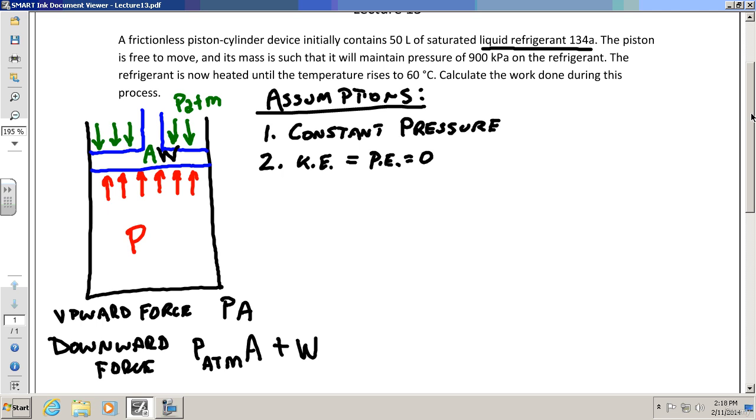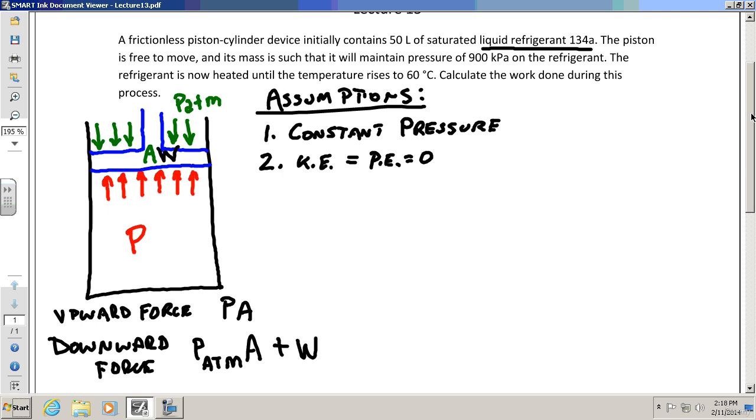So I'm always looking for kinetic and potential energy, and most of the time I'd like to get rid of them. I'd like to say they're 0, unless they're giving me a velocity or an elevation. And we know it's a constant pressure process.